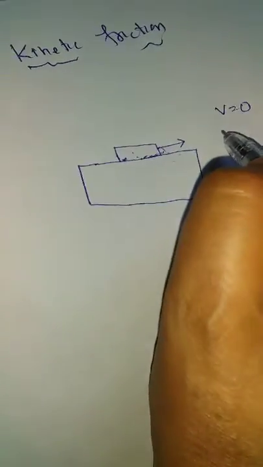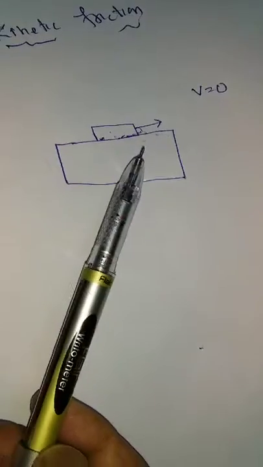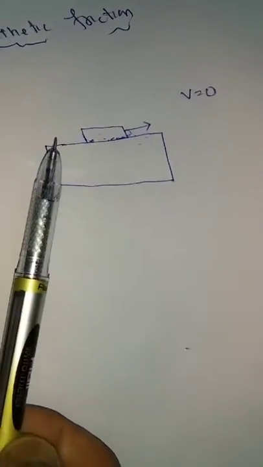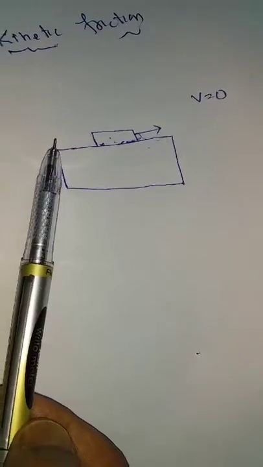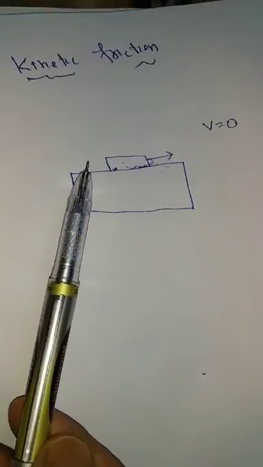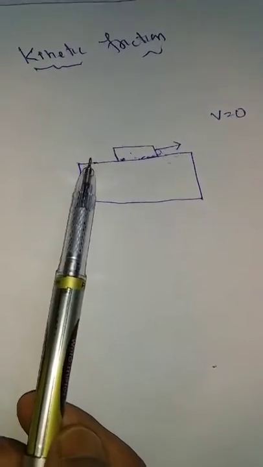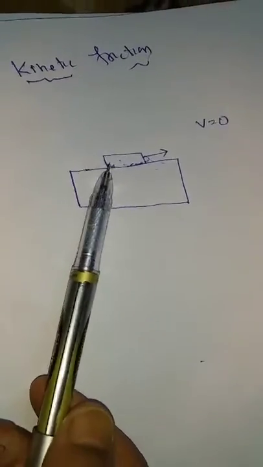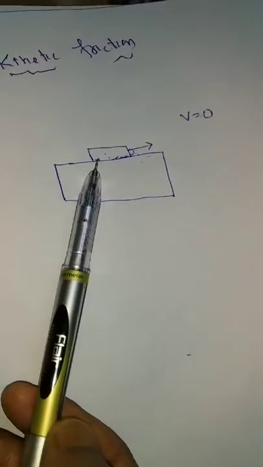That means the force of friction is how it comes to rest. When it is moving over the surface of another body, it will come to rest after some time. It comes to rest because a force is applied on it in the opposite direction. This force is acting continuously. This frictional force acts continuously so that its velocity will become 0. This frictional force creates an acceleration, that is a velocity change, and ultimately we get its velocity 0.